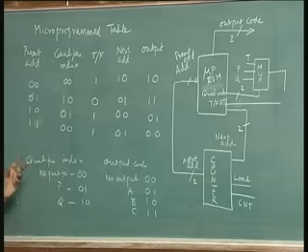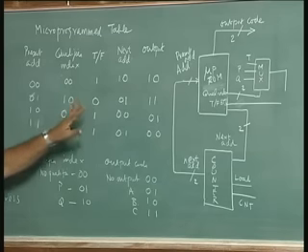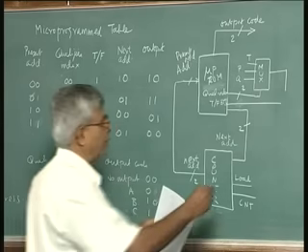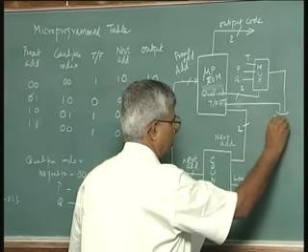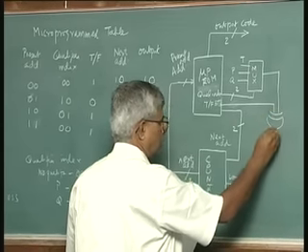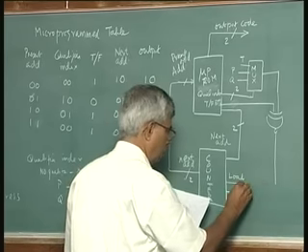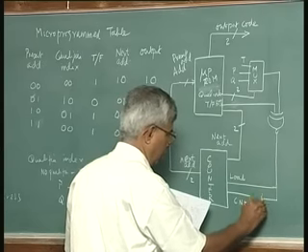In each case we have to decide whether false is going to give the loading or true is going to give the loading, and accordingly do this. So, this true false bit along with this will be compared by an exclusive NOR gate, and that will be given to load, and inverted will be given to count.